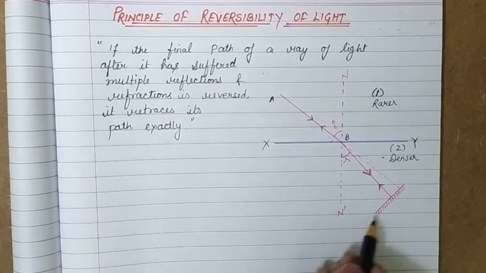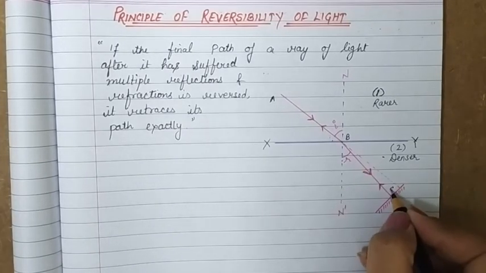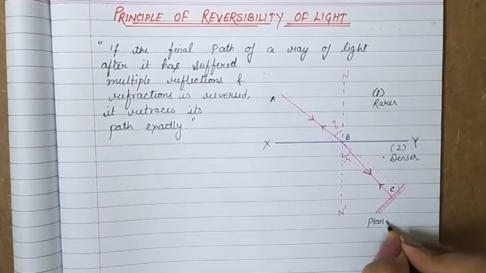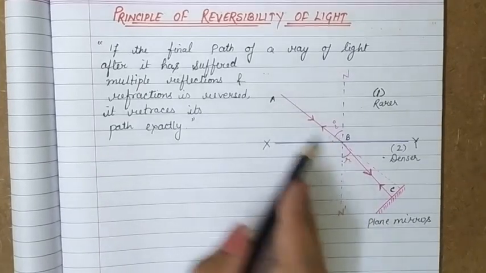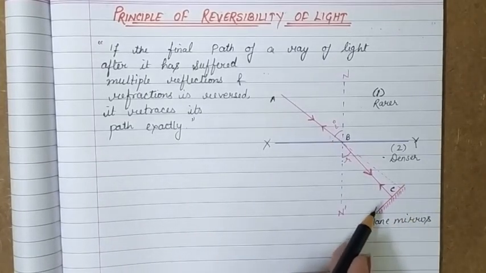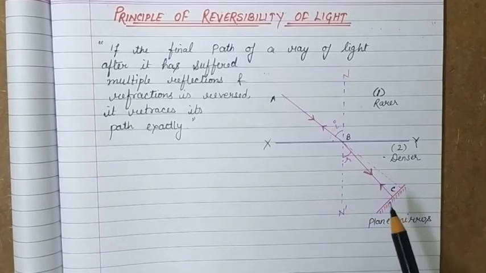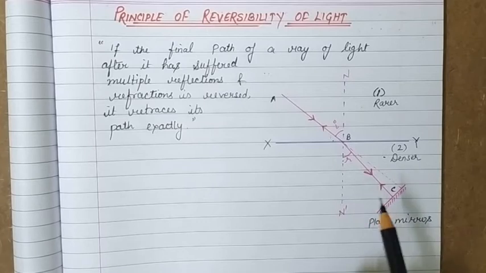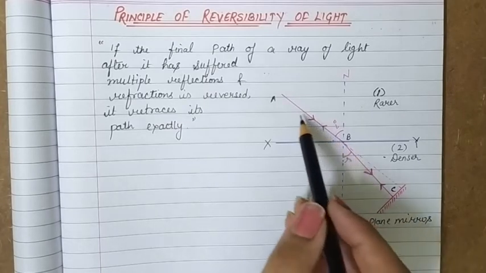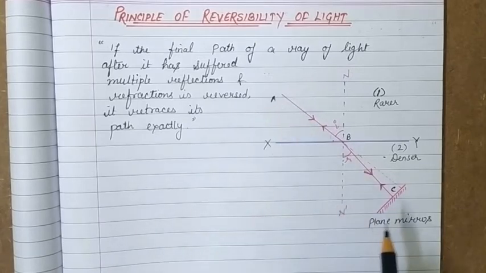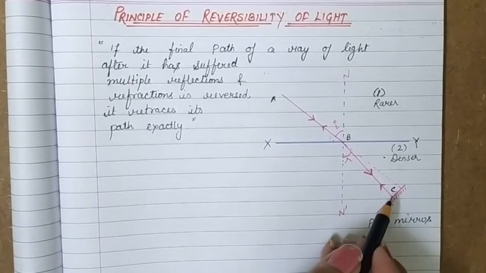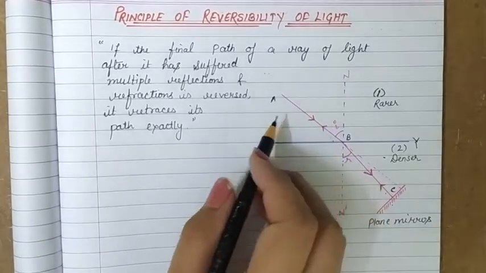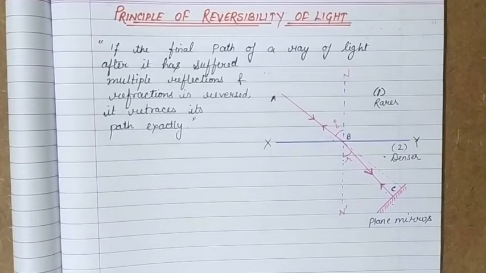So if we place a plane mirror here at point C, to reverse the path of the light coming to it, so light is coming from A to B and B to C, and we use a plane mirror here so that we can reverse its path, then we observe that after reversing, the light will go exactly on the path from where it was coming. It will retrace the same path from where it was incident, or from where it was coming to the mirror. So it will go like C to B and B to A, and this phenomenon is called the principle of reversibility of light.